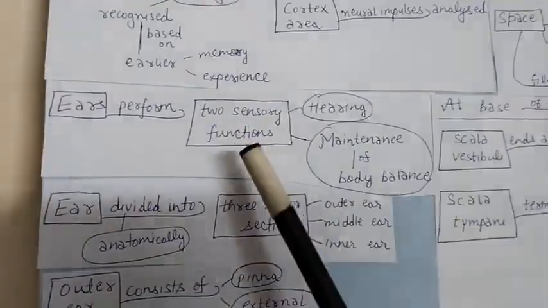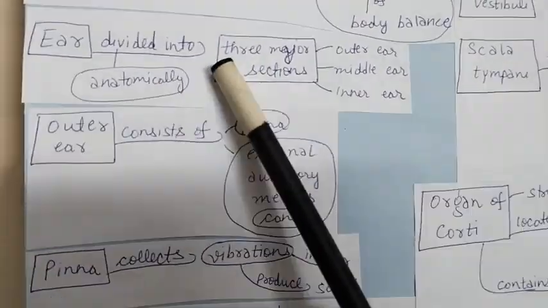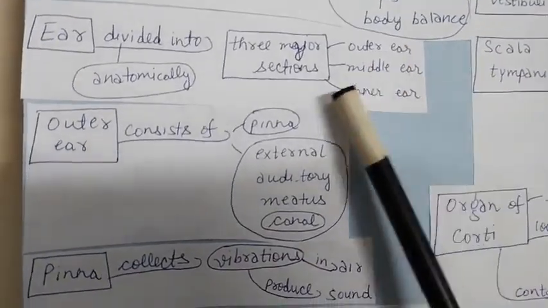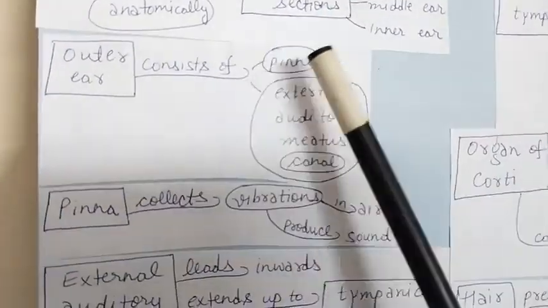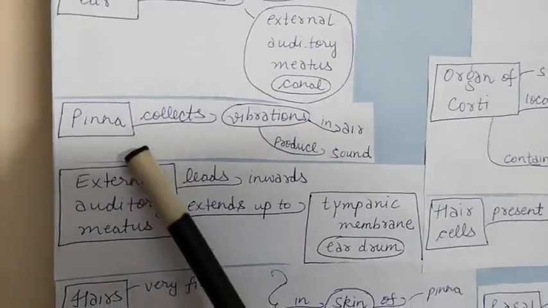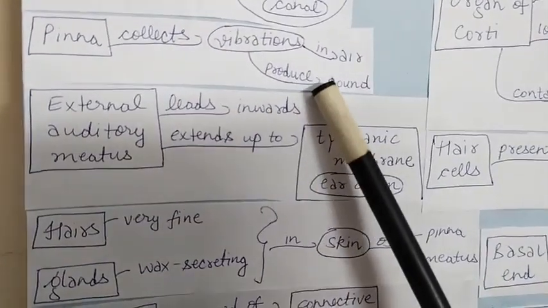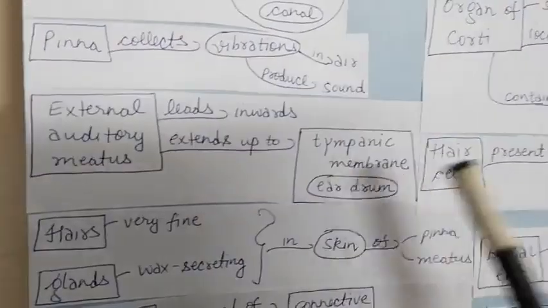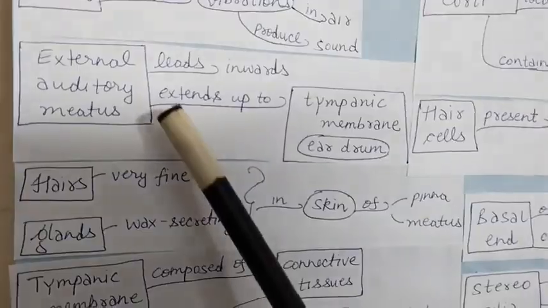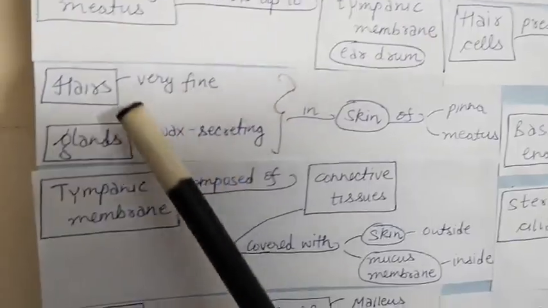Ears perform two sensory functions, hearing and maintenance of body balance. The ear is divided anatomically into three major sections: outer ear, middle ear and inner ear. Outer ear consists of the pinna and external auditory meatus or canal. Pinna collects vibrations in air, vibrations that produce sound. External auditory meatus leads inwards and extends up to the tympanic membrane, also called the eardrum.